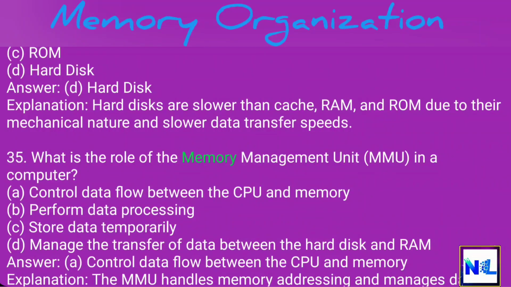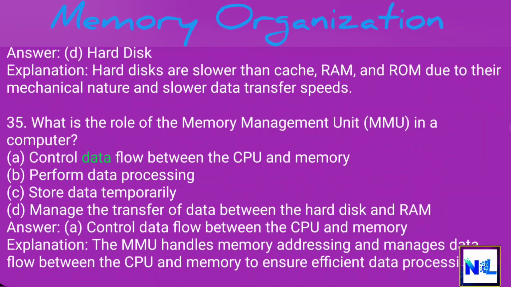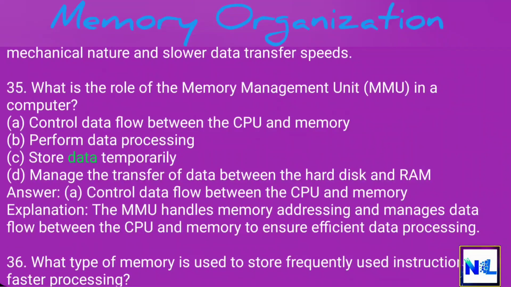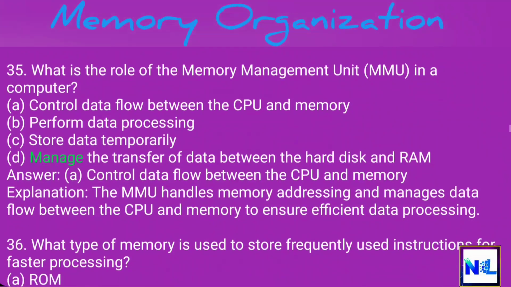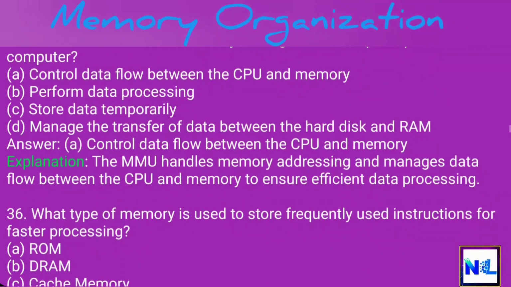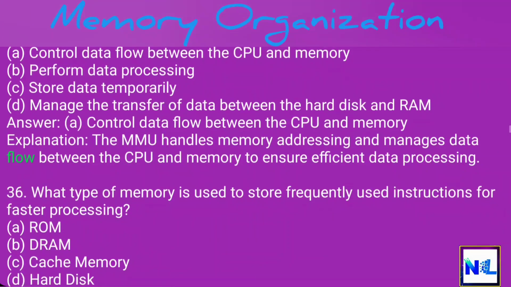35. What is the role of the Memory Management Unit (MMU) in a computer? A. Control data flow between the CPU and memory. B. Perform data processing. C. Store data temporarily. D. Manage the transfer of data between the hard disk and RAM. Answer: A. Control data flow between the CPU and memory. Explanation: the MMU handles memory addressing and manages data flow between the CPU and memory to ensure efficient data processing.